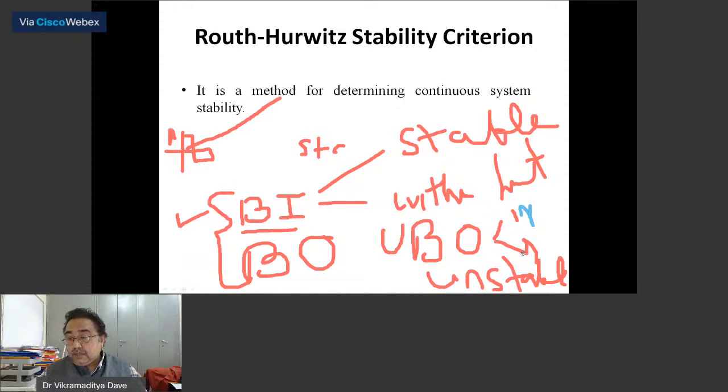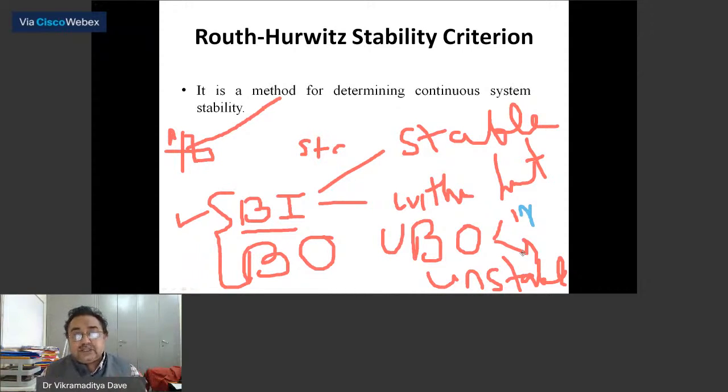Now, what happens if I ask you, sir, determine the stability of any control system which is given to you? Because you are controlling the system only to make the system stable. If you are getting the output but the output is not stable, no one is going to purchase that product or process that plant. So stability is the main criterion, and our control system subject mainly revolves around stability. Any new product you design, any new process you define, the most important thing that is seen is stability.